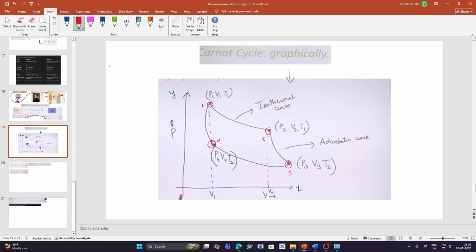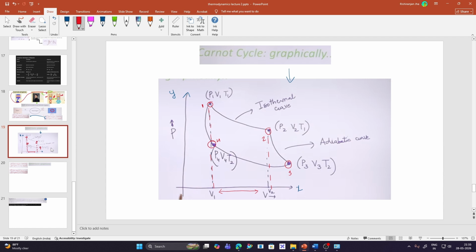You can clearly see that there is a change in volume during these processes, right? So let's begin. Ideally the engine is at P1, V1 and temperature T1, right?